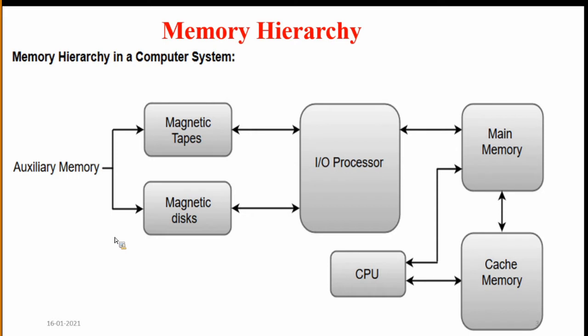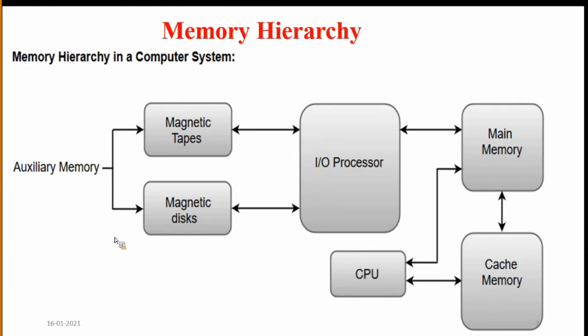Auxiliary memory, or secondary memory, is mainly used to store data permanently in the computer. So it is useful for backup purposes.